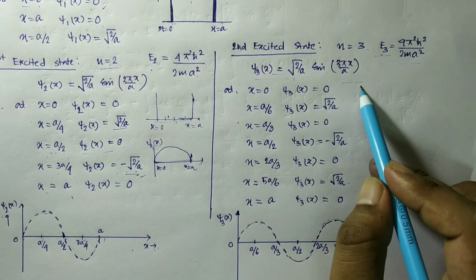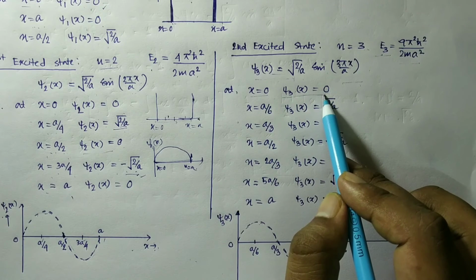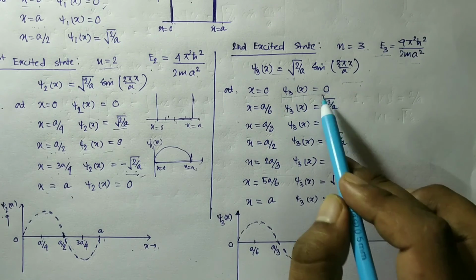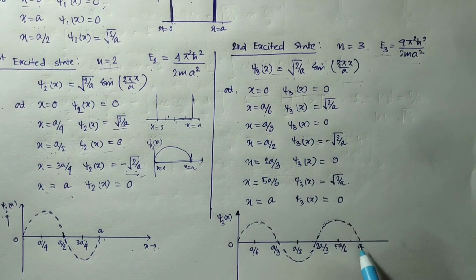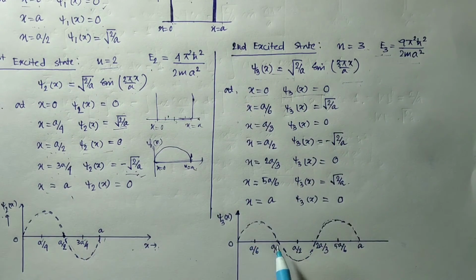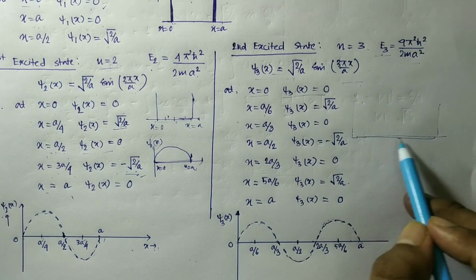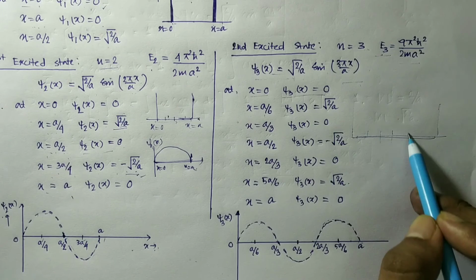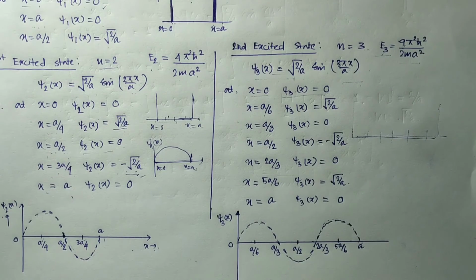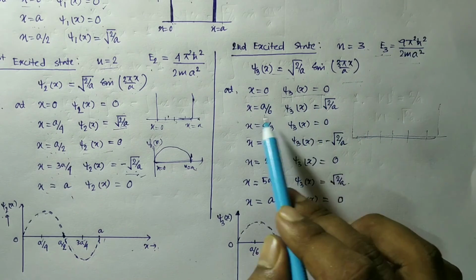Now similarly, by putting x equal to 0 here, we have psi 3x equal to 0, because sine 0 is 0. We have divided the complete barrier into 6 parts: a by 6, then a by 3, then a by 2, then 2a by 3, then 5a by 6, then a. We have divided the whole potential barrier into 6 parts. And now we are going to see what is the value of psi 3x at some particular points.